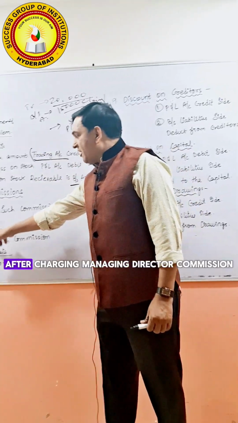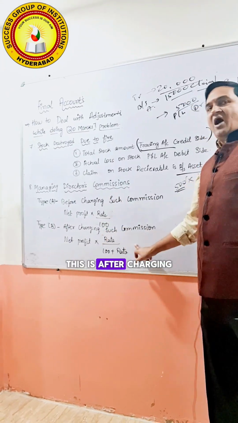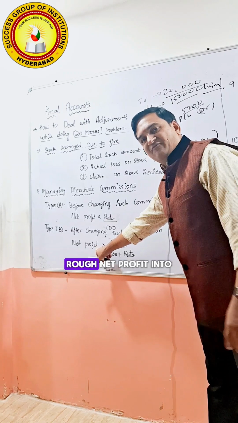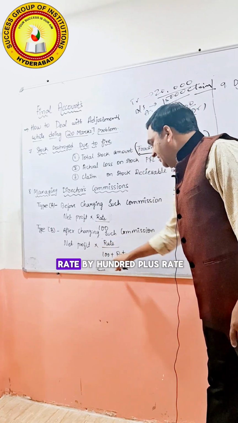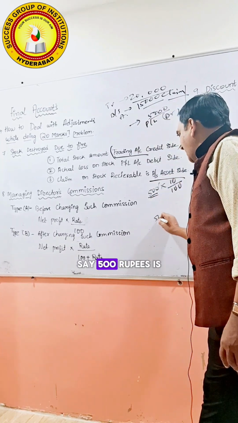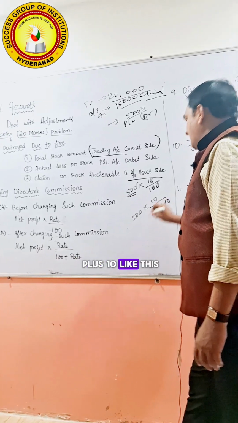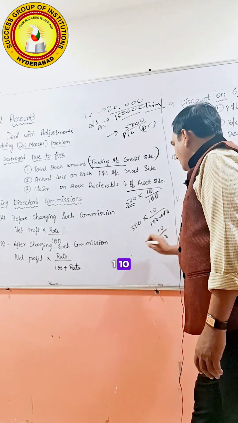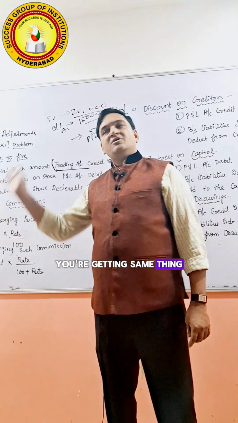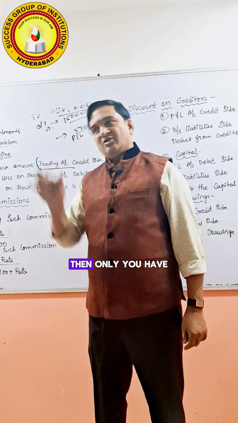The same thing after charging managing director commission. One is before charging, this is after charging. When it is after charging, take the rough net profit, net profit into rate by 100 plus rate. For example, say 500 rupees is the net profit, 10%, so 10 by 100 plus 10, that is 10 by 110. 500 into 10 by 110, whatever you get, same thing, you write the managing director commission in the profit and loss account debit side.